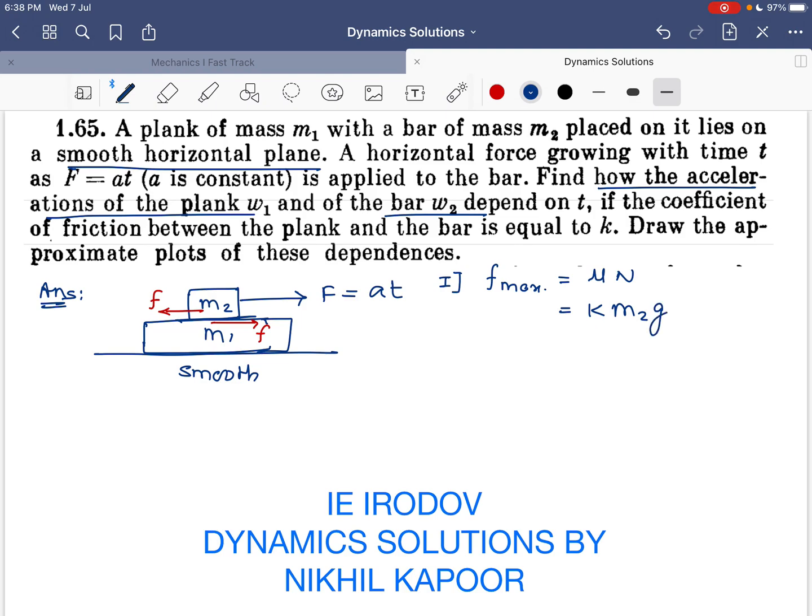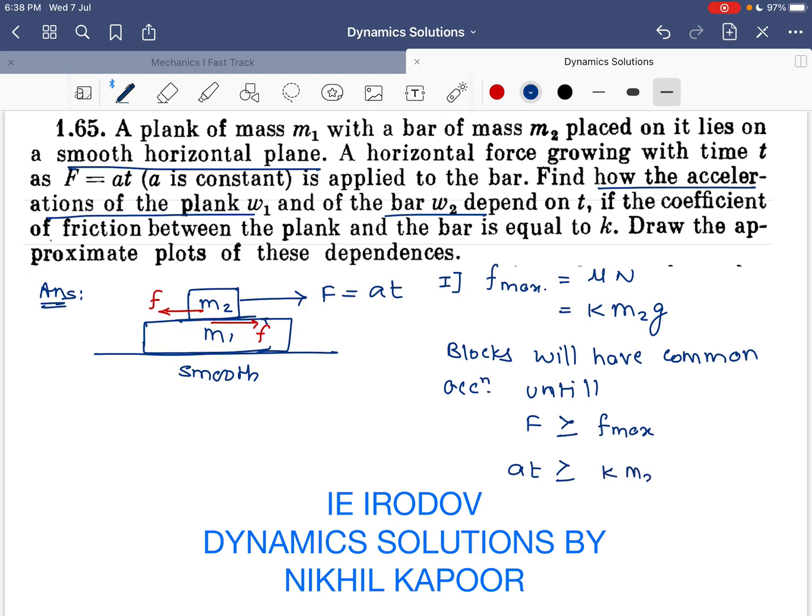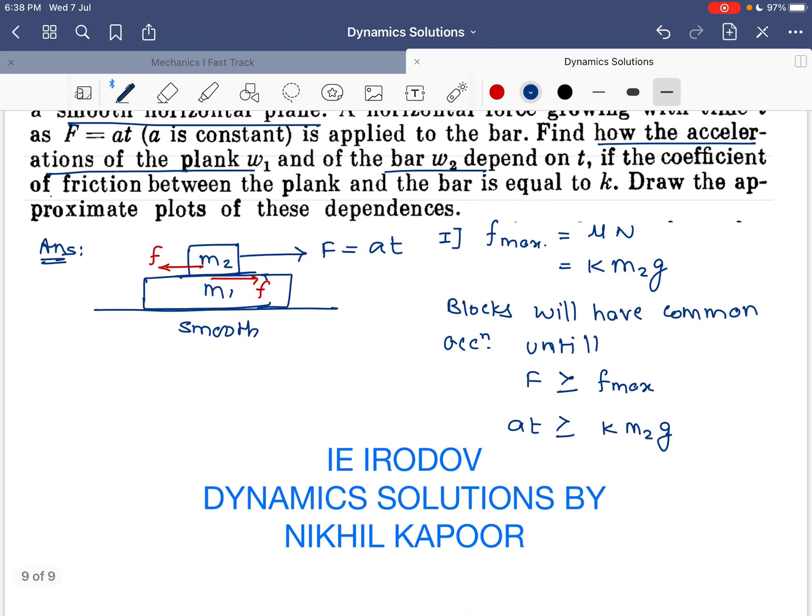Okay, now the blocks will have a common acceleration until F becomes greater than or equal to the maximum value of static friction between the blocks. So AT greater than or equal to k m2 g. Therefore the time will be equal to k m2 g upon A.